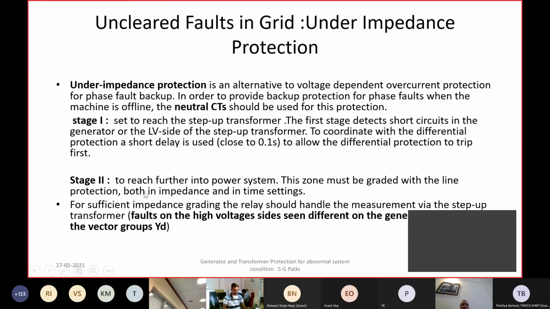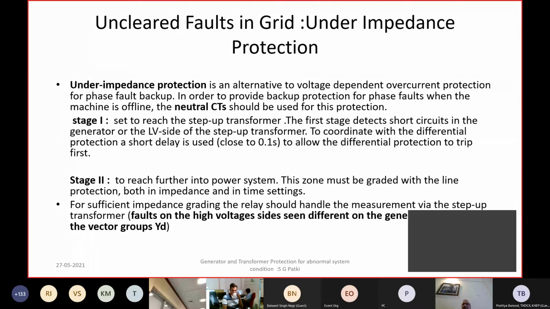Now stage 2 is given a reach which is beyond the generator transformer. This reach of stage 2 has to be in terms of how much of the line it can see. You take the longest line, and sometimes you take 80% of the longest line and try to cover it with the backup impedance of the generator, so that if the line protection for some reason doesn't clear the fault, then the generator backup impedance will trip as a grand backup.